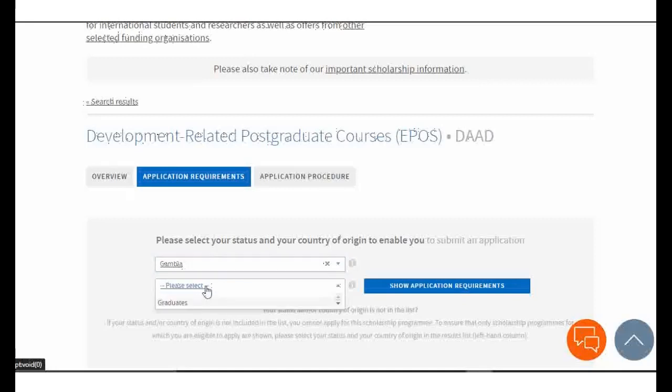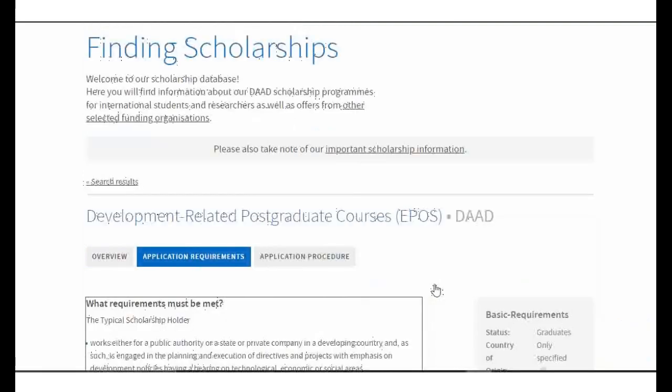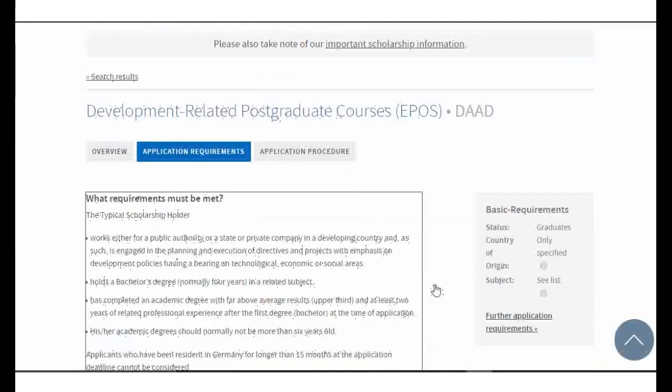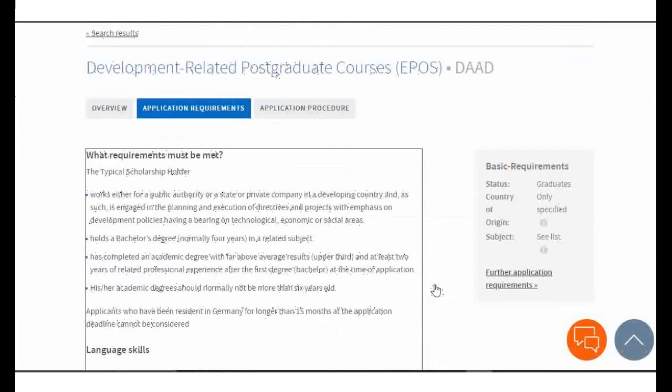So let's assume I'm applying for a graduate program. It's either master's or PhD, but let me just say I'm applying for master's. It gives us another button which says show application requirements. So I'm just going to click on this. When I click on this, it opens another list of information which is available here.